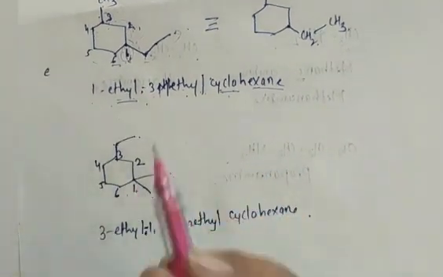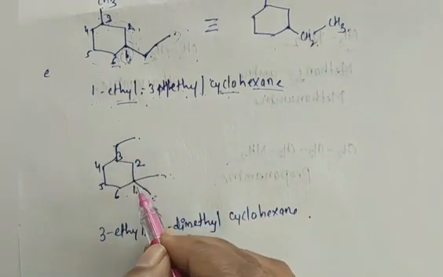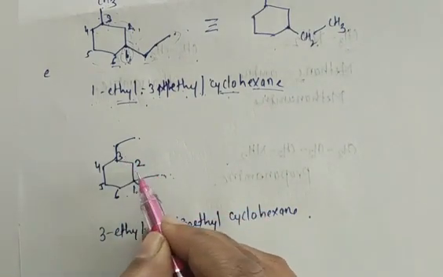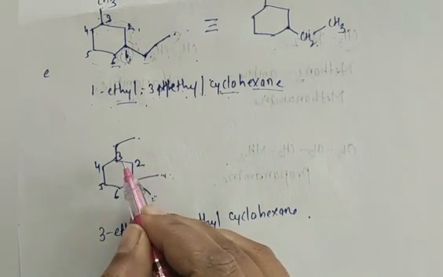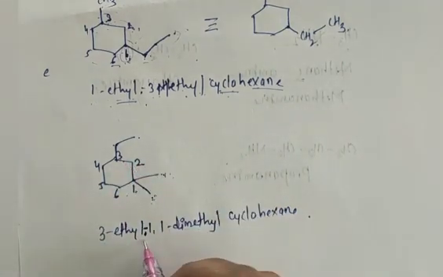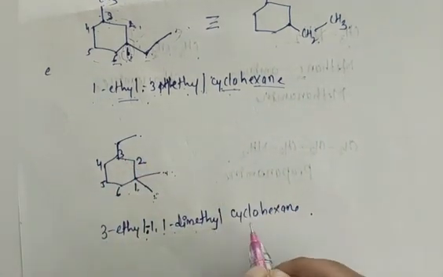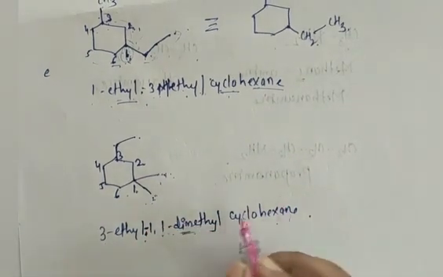When I go here also there is a presence of methyl group, but I start numbering from this carbon only, because this carbon has a bulkier group: at the same carbon we have 2 methyl groups here, 1, 2, 3. But while writing the name, E will become first, so I write here 3-ethyl, 1,1-dimethyl cyclohexane. Because there are 2 methyls, I write here dimethyl cyclohexane.